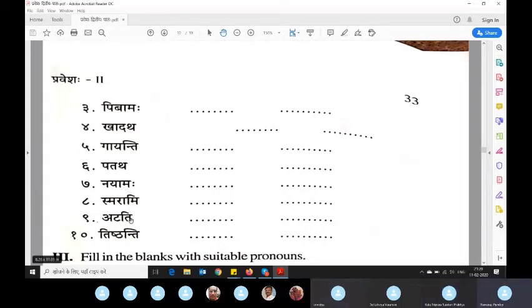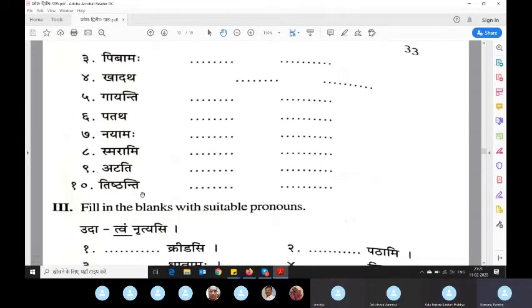Atati. What is the purusha and vachana? Pratham purusha ekavachana. So who is atati? What is the English meaning of this? Sah. Somebody, neither I. Tishtanti. Pratham purusha bahuvachana. So somebody apart from us is standing. Somebody, they are standing, right?